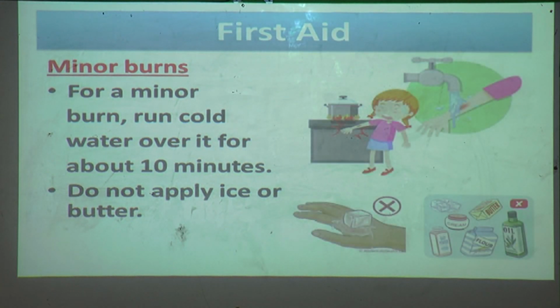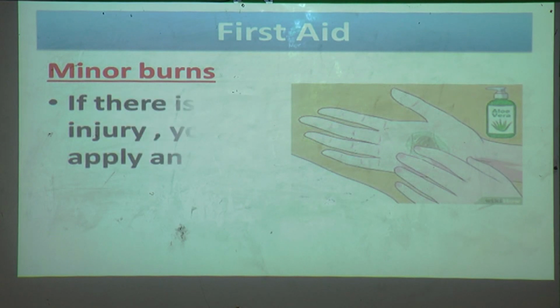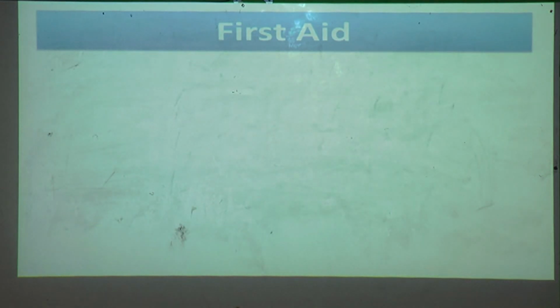See, if a small area of the skin becomes red, what you have to do? As it is a minor burn, you can run cold water over it for about 10 minutes. Cold water means not from the fridge and all. Tap water you should run over it for 10 minutes, and do not apply ice or butter or anything else. And if only the skin becomes red and no injury is there, at that time you can apply aloe vera gel or aloe vera lotion. If there is no injury, you may apply an aloe vera gel or lotion.